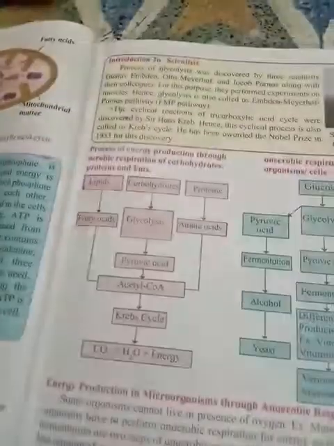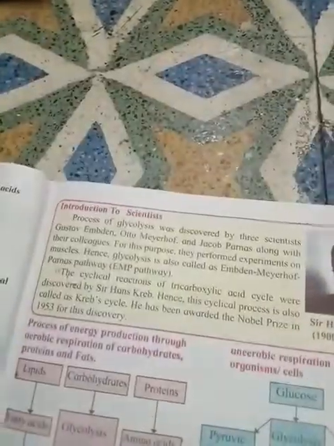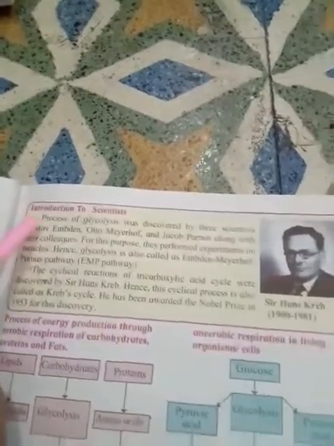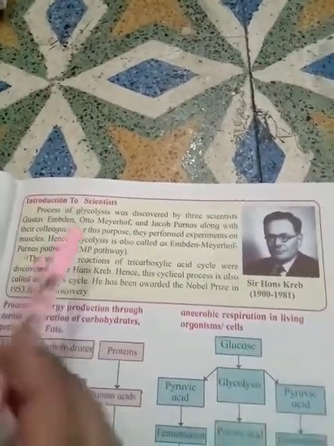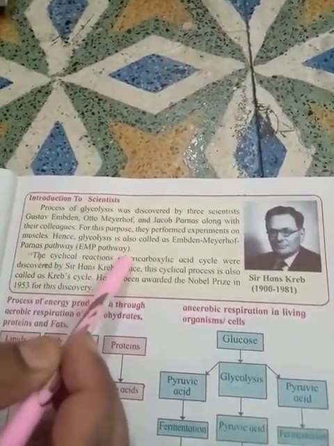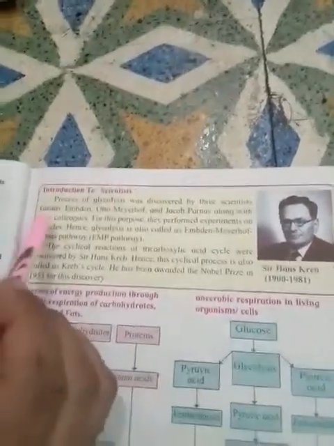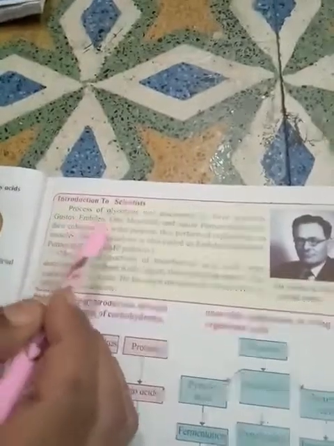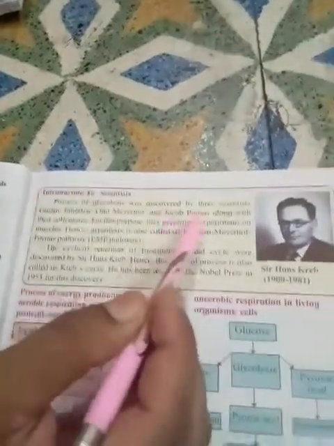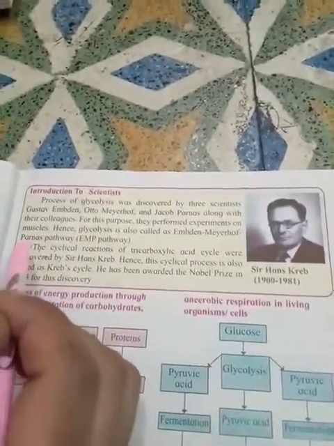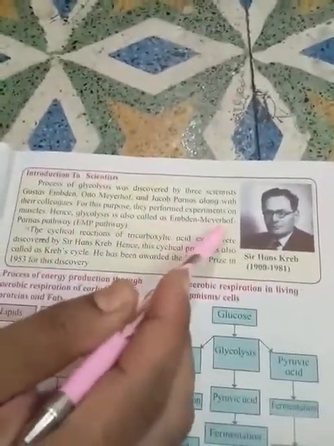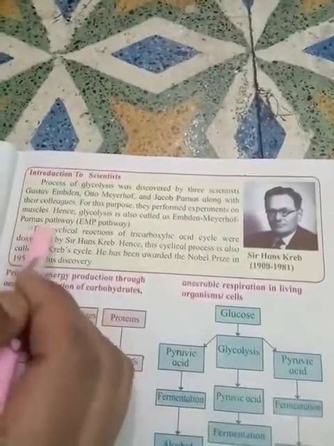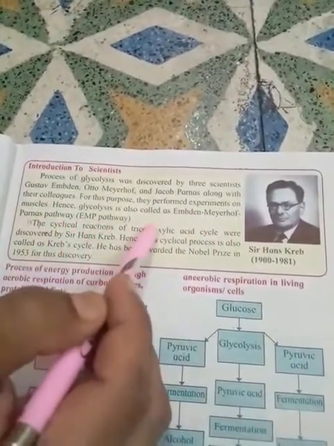And at the same time I want to focus that this glycolysis cycle is also known as the EMP pathway, because three scientists, that is Gustav Embden, Otto Meyerhof and Jacob Parnas, discovered this reaction in the muscle cell. Hence this glycolysis is also called the Embden-Meyerhof-Parnas pathway or EMP pathway.